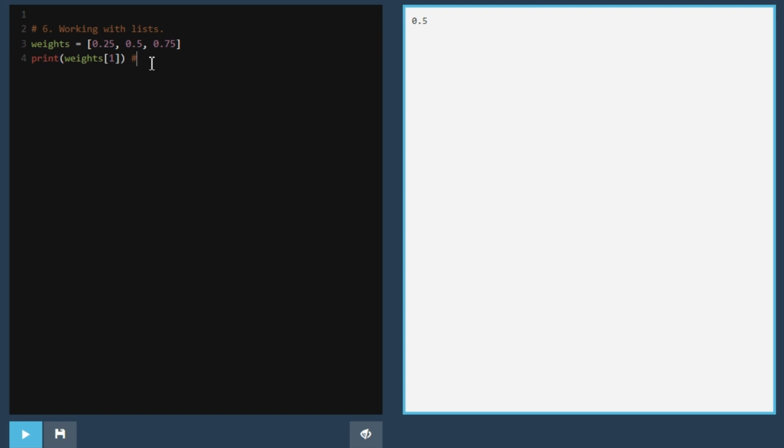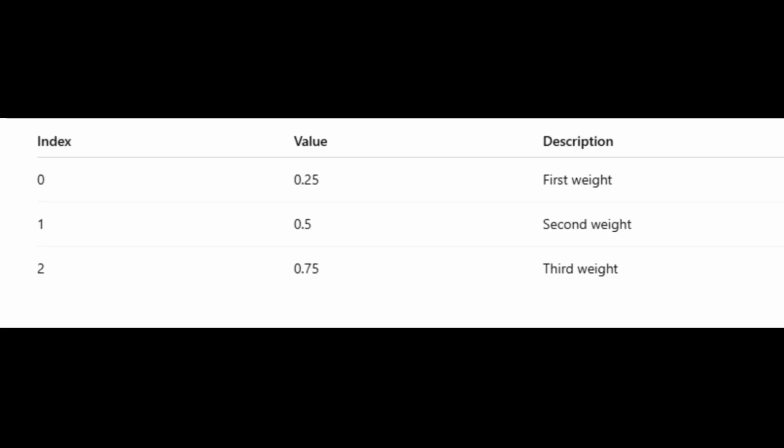weights[1] equals 0.5. Print weights[0]. This means that the output at index 0 will be 0.25. In other words, weights[0] gets the first value in the list. Print weights[2]. The output at index 2 is 0.75. weights[2] retrieves the third value, which is 0.75. Here is a visual representation of the output at index 0, 1, and 2.